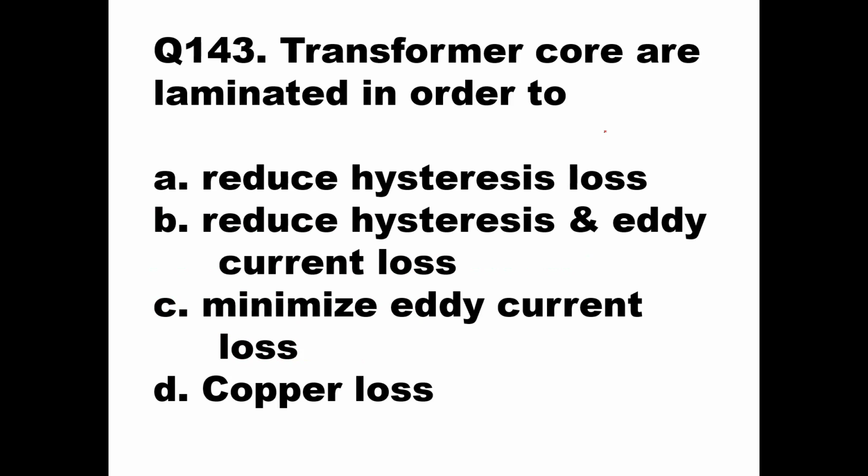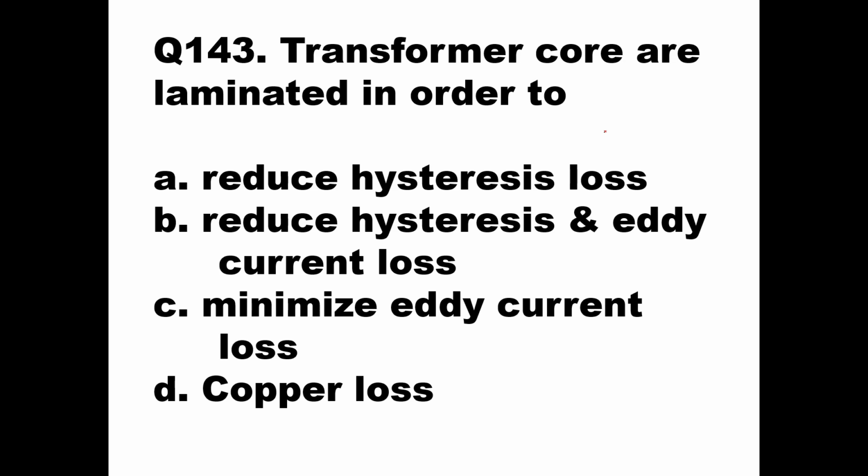Question number 143. Transformer cores are laminated in order to. Options are: reduce hysteresis loss, reduce hysteresis and eddy current loss, minimize eddy current loss, and copper loss. Whenever we have mutual induction as the principle for a transformer, voltages and currents are induced in the secondary coil.